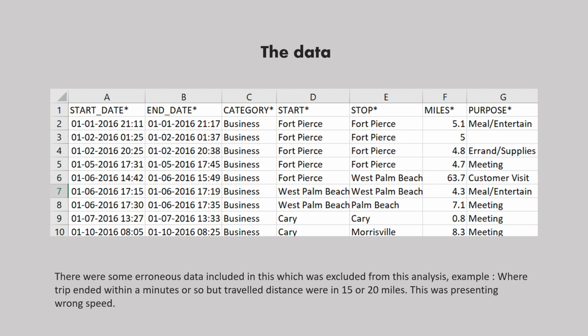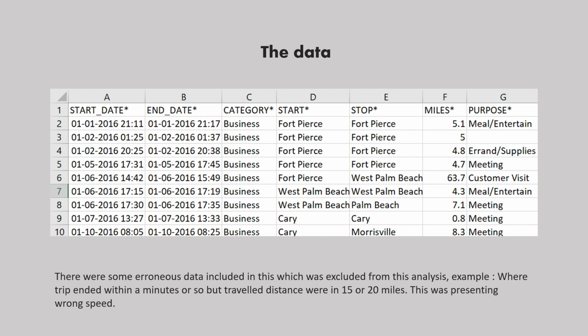These were a few features of this data, and when I started to learn about this, I realized there were some anomalies in this data which led me to exclude a few of the observations. Those anomalies were mostly where start and stop time was not accurate.